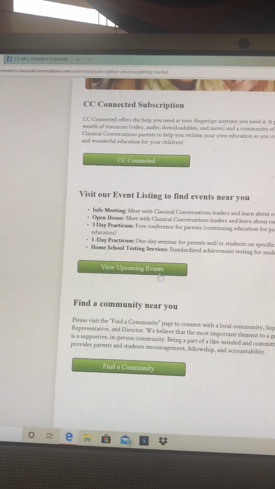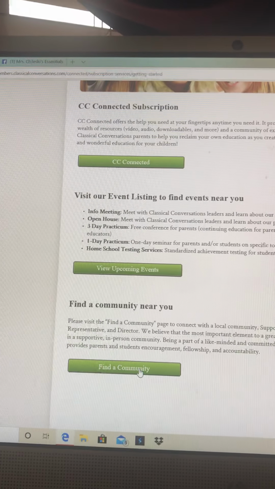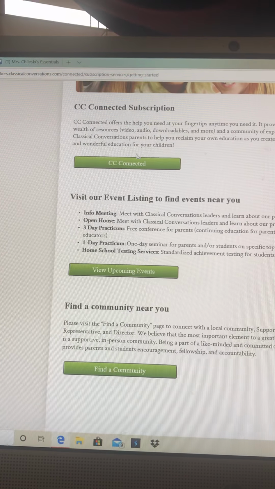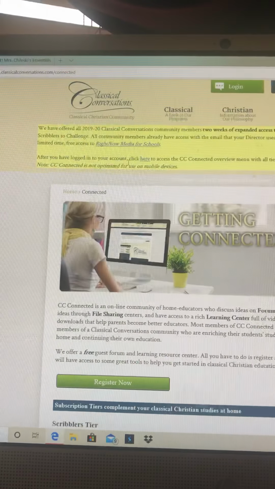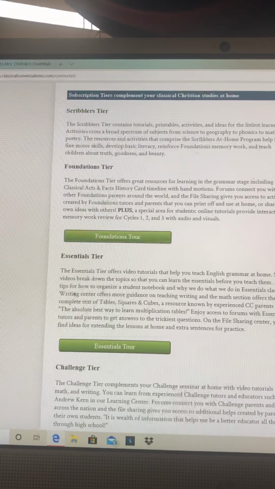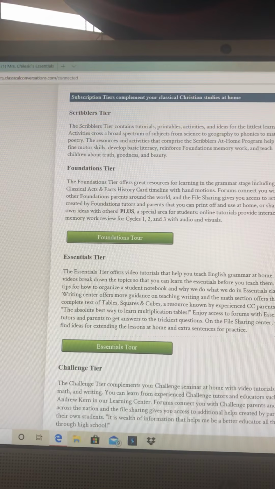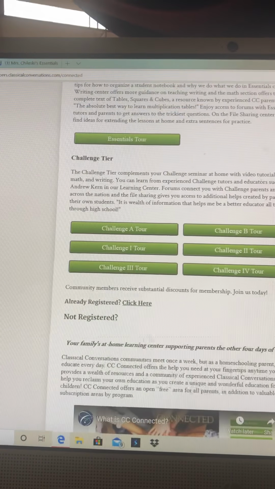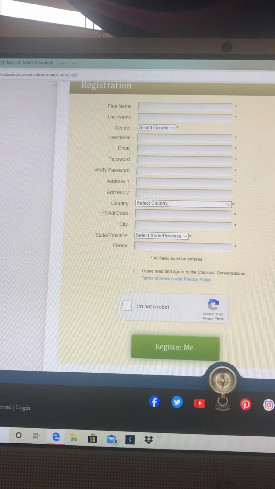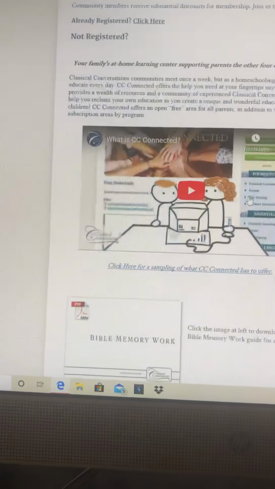And find a community. You need to find a community. And you click on CC Connected here. You get registered. You decide which tier you want. We have Scribblers and Foundations, Essentials, and Challenge. And then they have all the help. And there's your registration and all of that. So that's how you get set up.